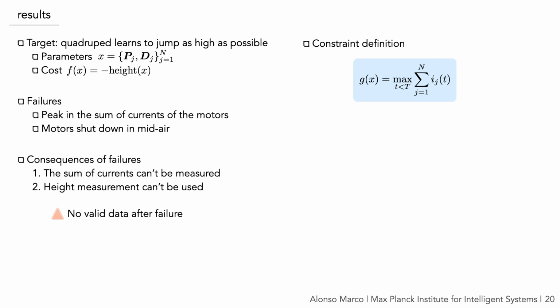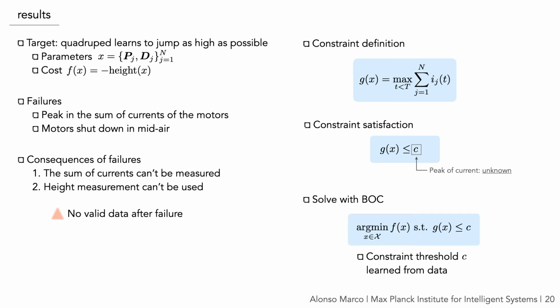And we are going to model the constraint as the maximum sum of currents observed throughout an experiment. We know that the sum of currents must be smaller than some value for the constraint to be satisfied. However, such a value, which is C in the slide, is unknown a priori. We use Bayesian optimization with constraints to tackle this problem, where the constraint threshold is estimated from data during the search.